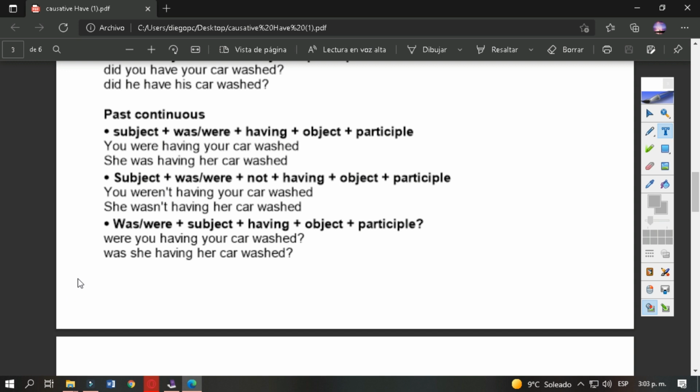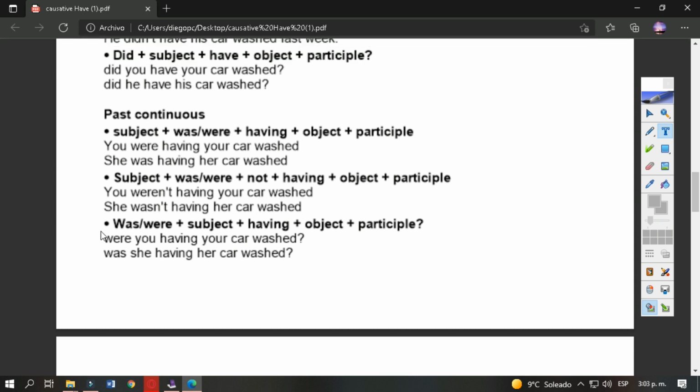For the questions, WH word if we want to ask something specific, if not, was or were. The subject having an object and an action in past participle. Here we have were, you, having, your car, washed. Another example, was she having her car washed?